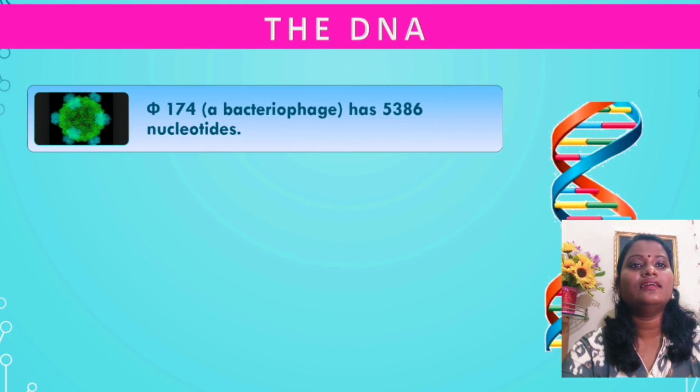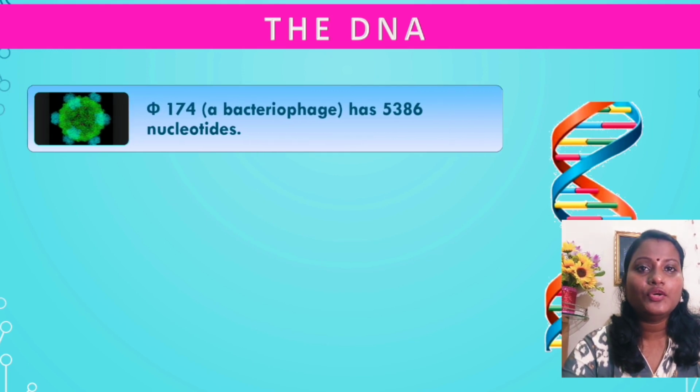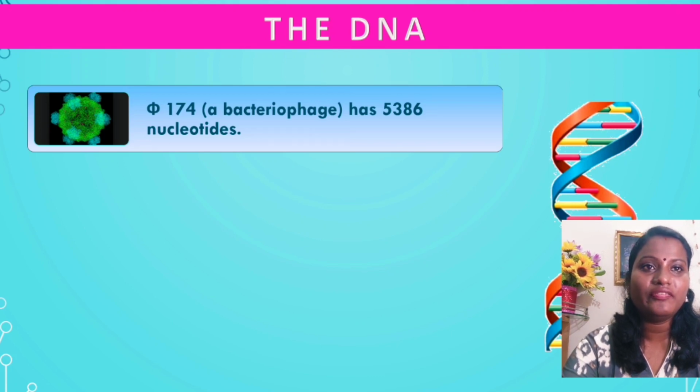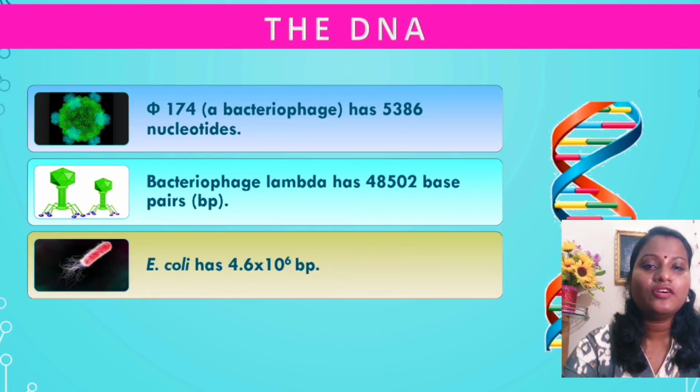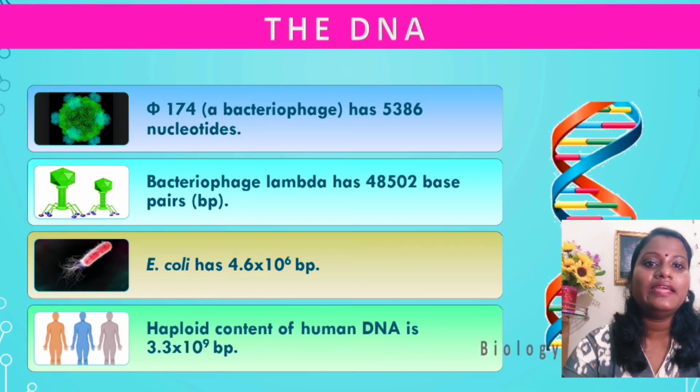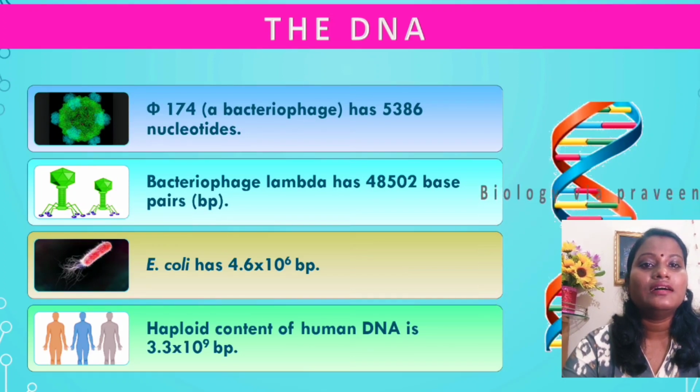Now let us see the number of nucleotides present in different organisms. Suppose we take the bacteriophage phi X174. It has around 5386 nucleotides. In a similar way, bacteriophage lambda has around 48502 base pairs. E. coli has around 4.6 into 10 to the power 6 base pairs, and in case of human, it is around 3.3 into 10 to the power 9 base pairs in haploid condition.